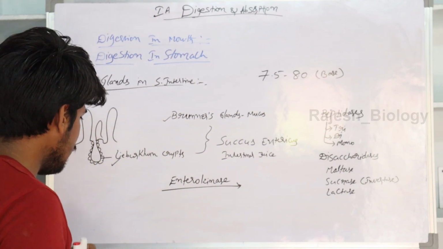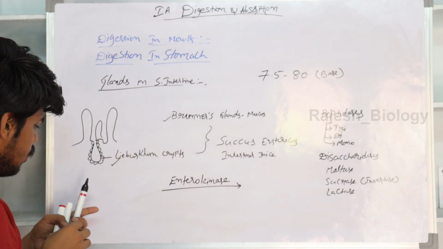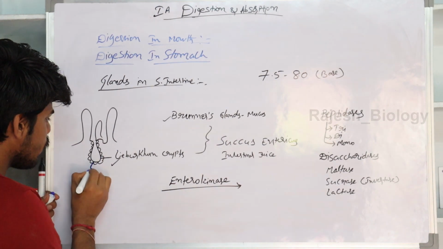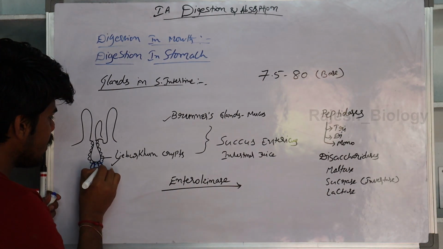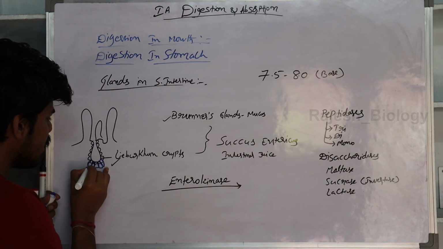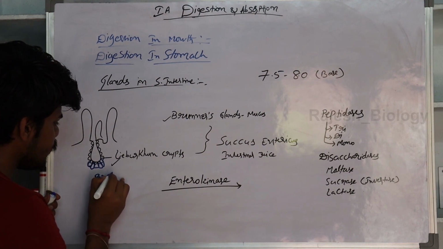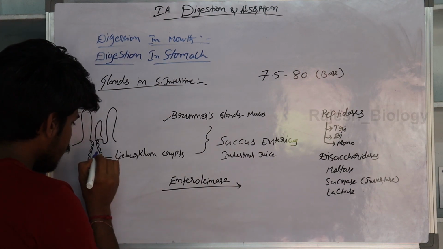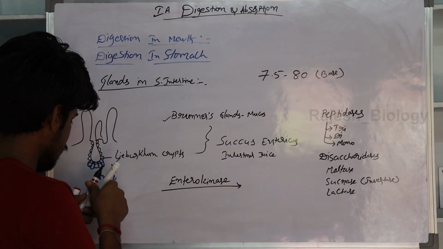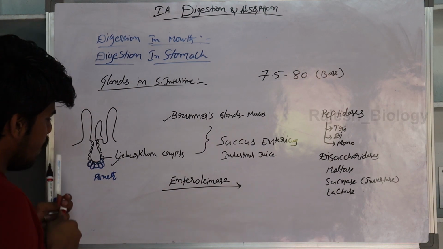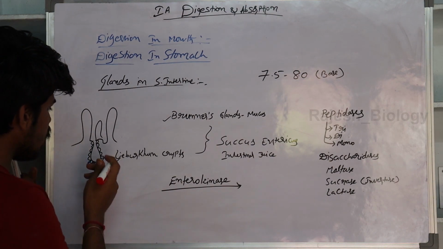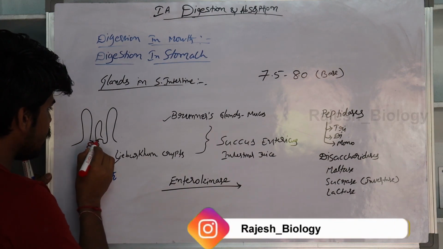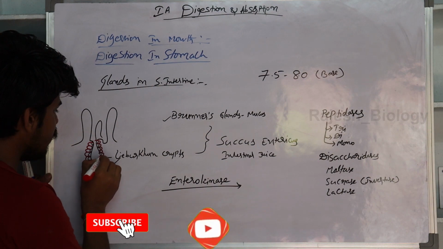And there is a special structure in the crypts of Lieberkühn at the base of the villi. There are special cells known as Paneth cells. These Paneth cells help in protection; they kill the microorganisms.